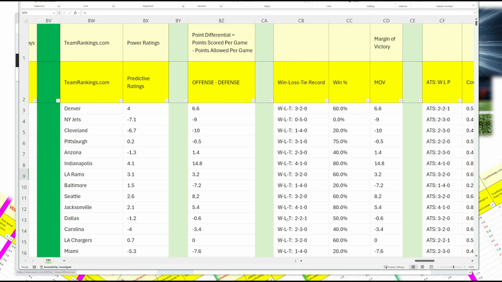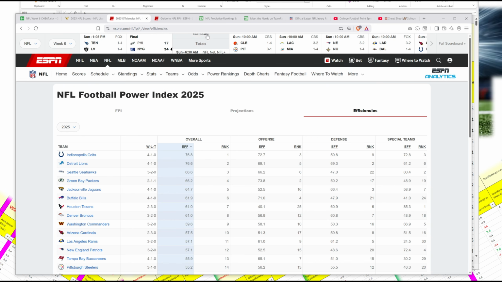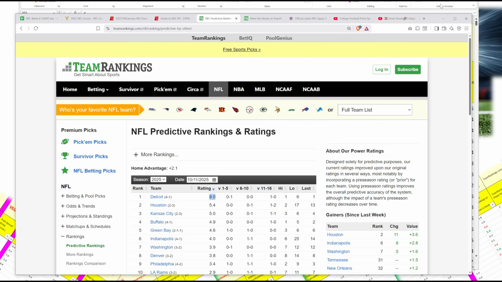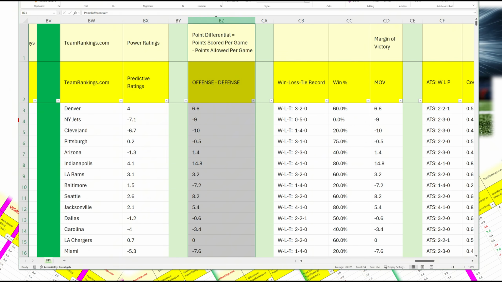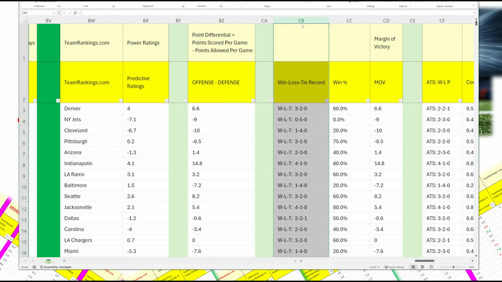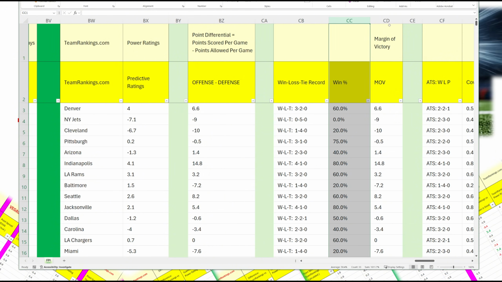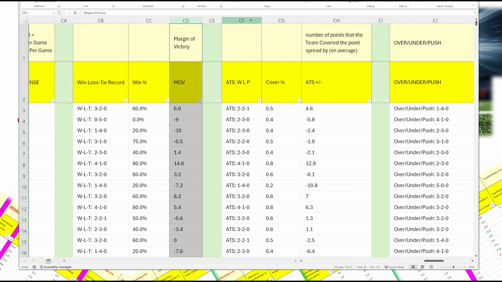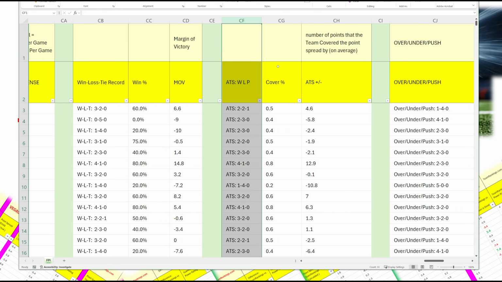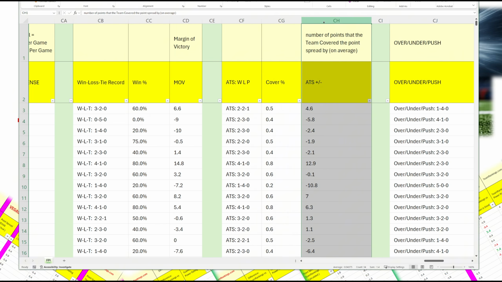Now moving on to the team ranking statistics. Again, this is from TeamRankings.com. This is their power ratings. I also put the point differential here again. This is points per game, scored minus allowed. I also have the win, loss, and tie record because we've already had a tie. Win percentage, margin of victory. And then this is the against the spread information, win, loss, and push. Percentage of times that they've covered. ATS plus minus is the number of points that the team has covered the point spread on average.